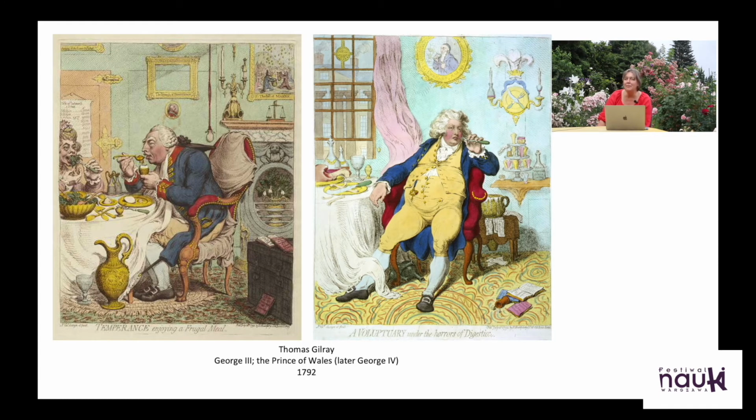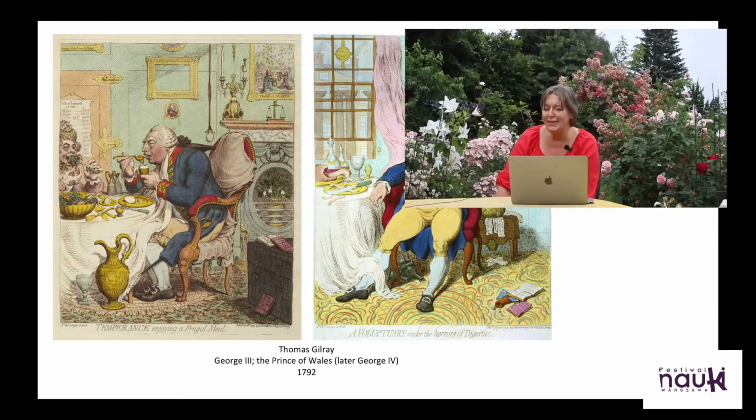But the way that the Prince of Wales, the future George IV, is treated is even harsher. He is a fat, lazy glutton. He just spends his time eating, drinking, taking drugs, and seducing women. We have symbols of all these things here in this caricature, and the royal court couldn't do much about that. They had to swallow the bitter pill.